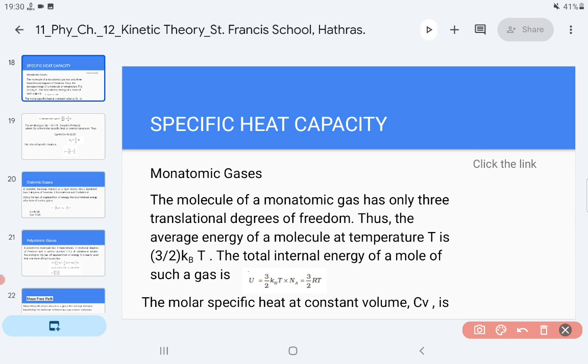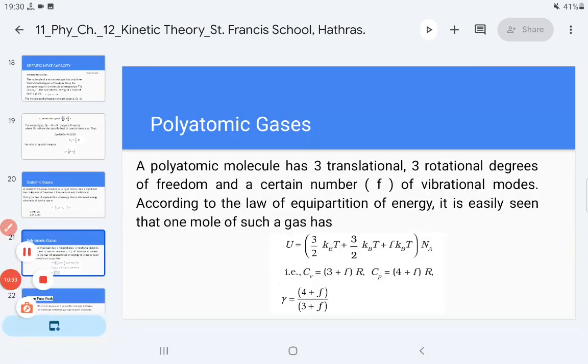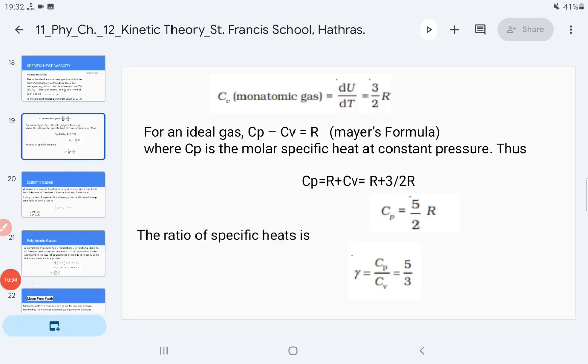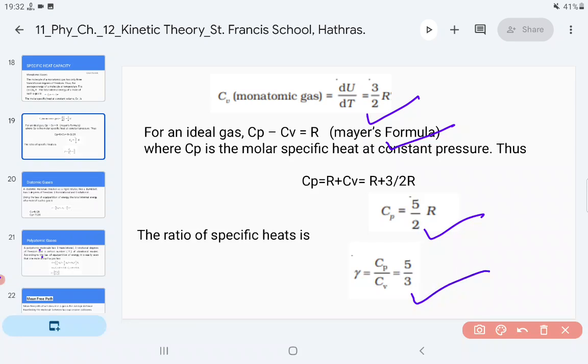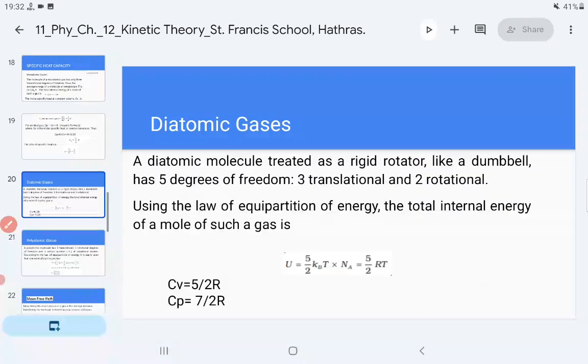It is very simple. So let us see here. It is Cv. So Cv is what? 3 by 2 R. We use Mayer's formula, and then we got the Cp value as 5 by 2 R. When we divide both of these two, we get gamma equals 5 by 3. Right. Now let us move ahead with the next, diatomic gases.